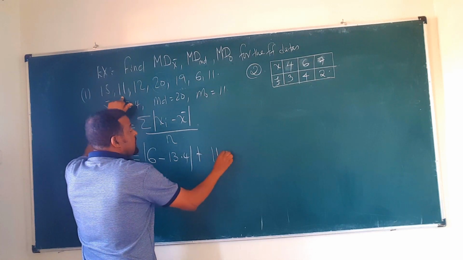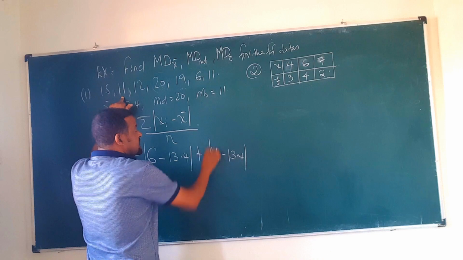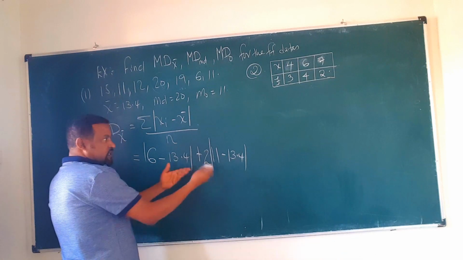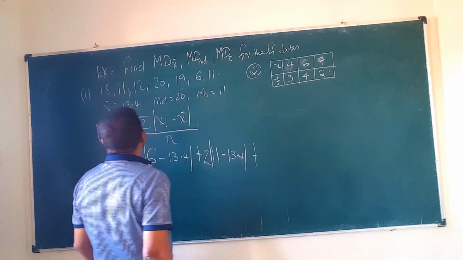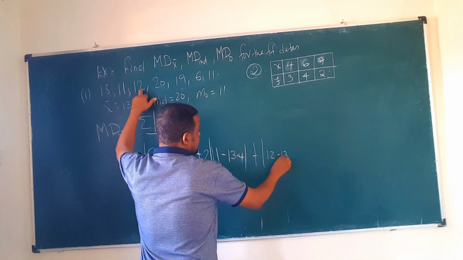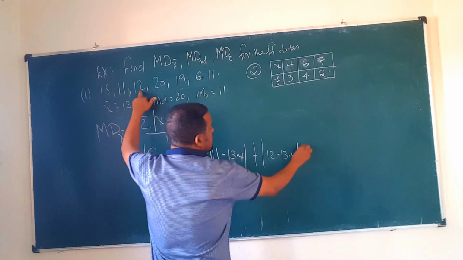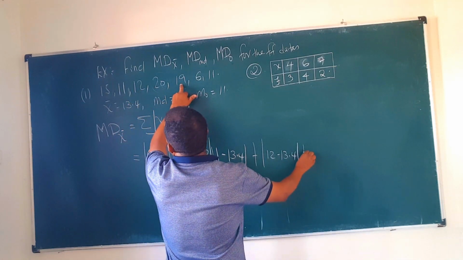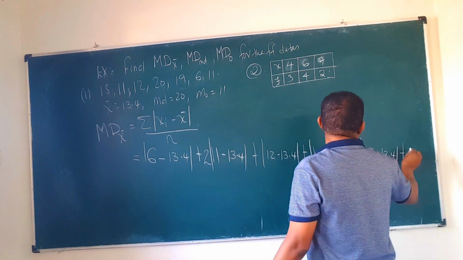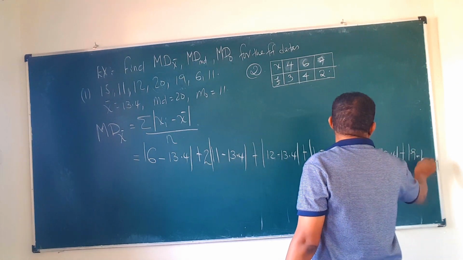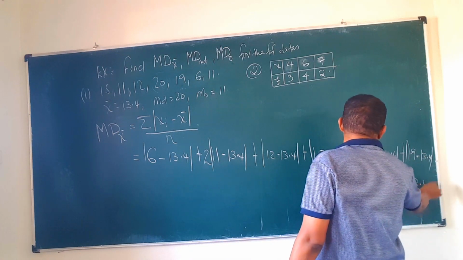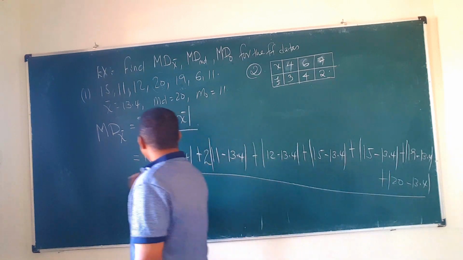This is 11 minus 13.4, of course under absolute value. ያው ሁለት ጊዜ ስለሆነ ሪፒቲሽን ስላለው እዚህ ጋር በስንት እናባዛለን? በሁለት እናባዛዋለን። ወይም ሁለት ጊዜ መጻፍ ትችላላችሁ። Plus 12 ሲቀነስ 13.4 of course under absolute value plus 15 ሲቀነስ 13.4 under absolute value plus 19 ሲቀነስ 13.4 under absolute value, of course it's positive, plus 20 minus 13.4 under absolute value. Then the whole over what?